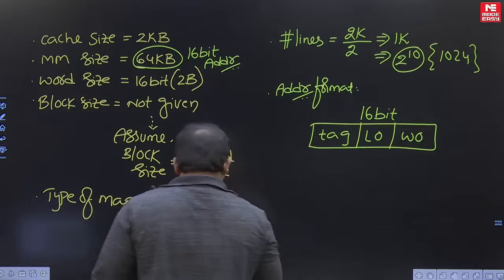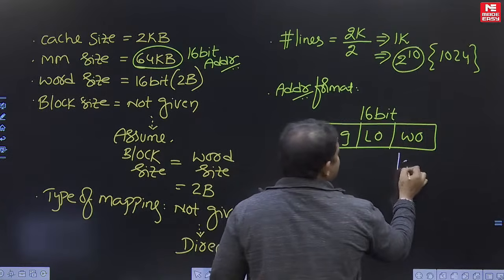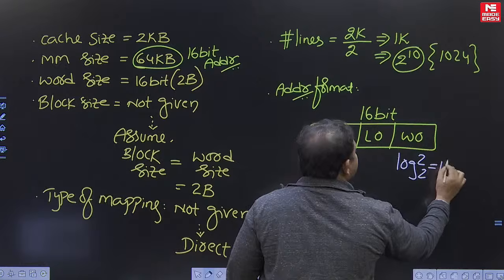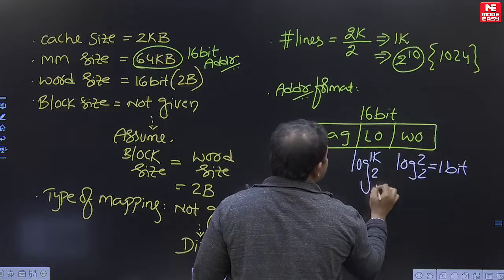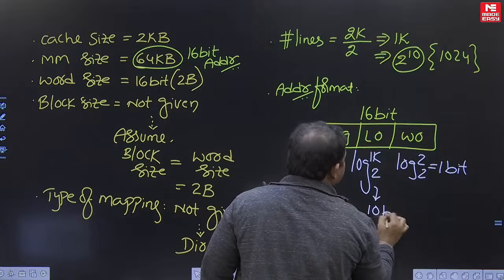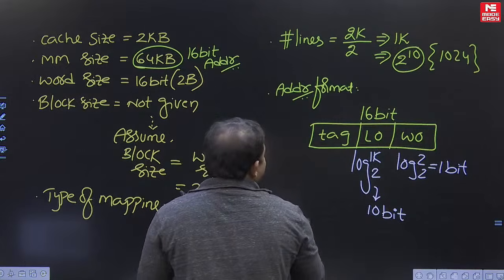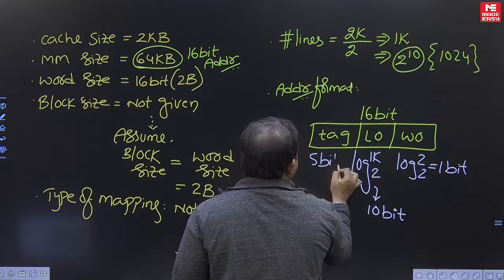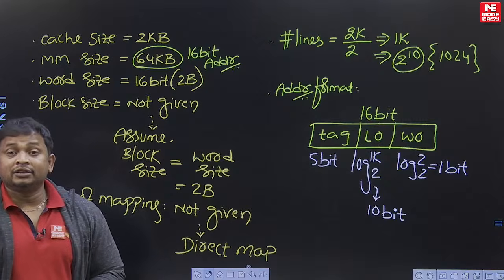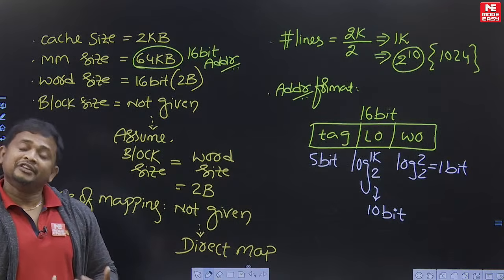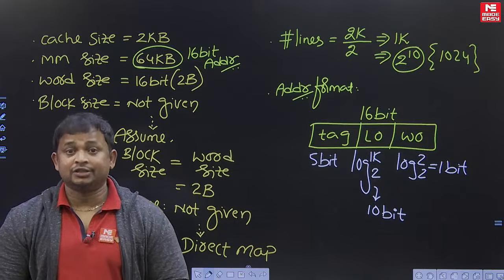So the 16-bit address is interpreted into 3 fields: tag, line offset, word offset. The word offset depends on the block size, log 2 base 2, so this is 1 bit. The line offset depends on the number of lines, that is 1K, so 10 bits. The rest of the bits are used as tag bits. That's it. This is the address interpretation of the direct cache with respect to the given specifications.